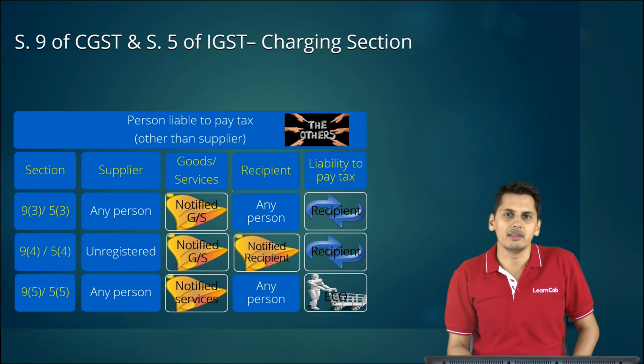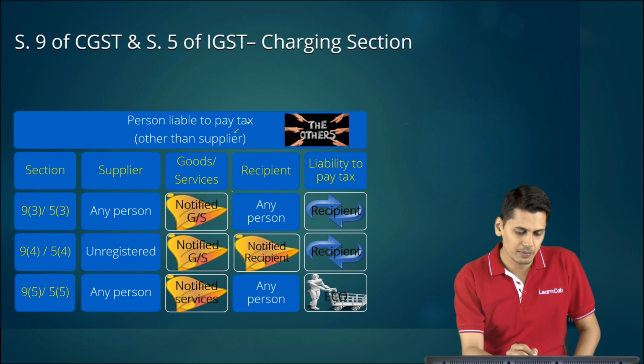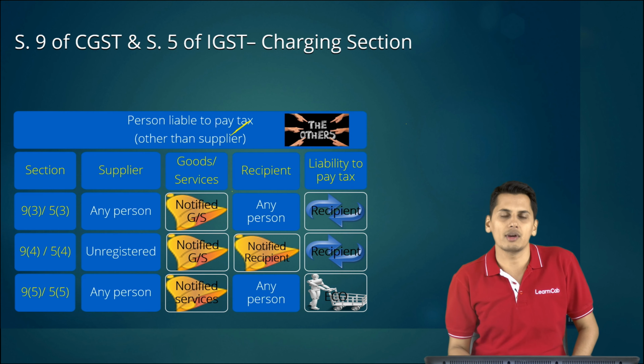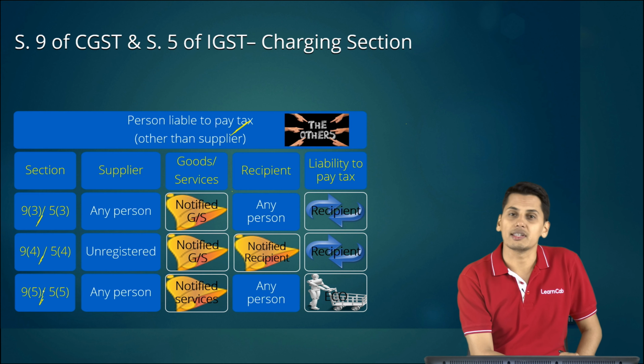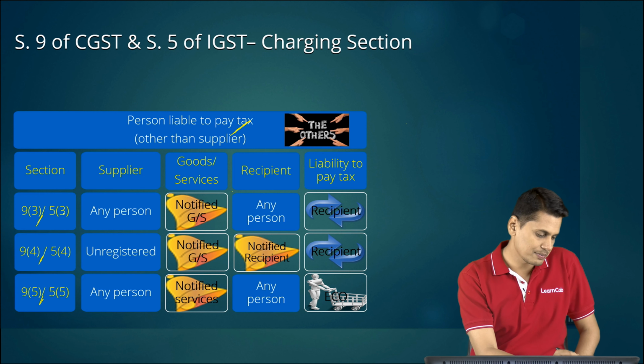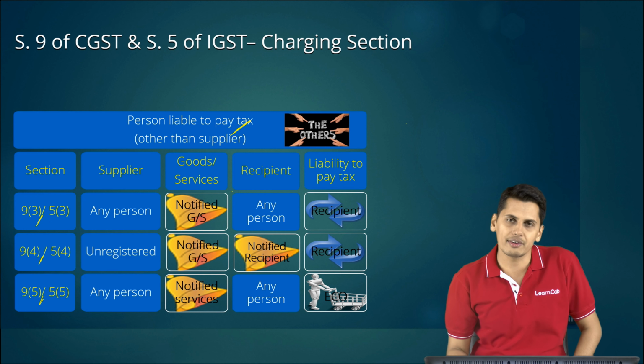The next amendment in the area of reverse charge. Friends, the persons other than the supplier who are liable to pay taxes: you have 9 subsection 3, 9 subsection 4, 9 subsection 5. Parallelly, you have 5 subsection 3, 5 subsection 4 and 5 subsection 5 of the IGST law.